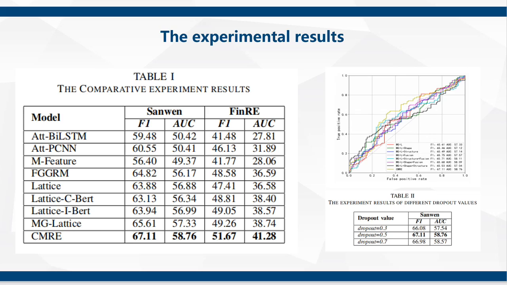The results of MG lattice and fusion show the strong ability of transformer to extract semantic information. This reflects that adding the target and auxiliary semantic fusion module on the basis of MG lattice can improve the model's relation extraction ability.